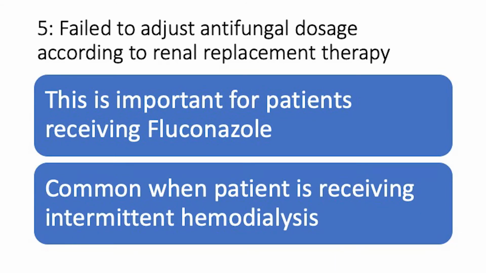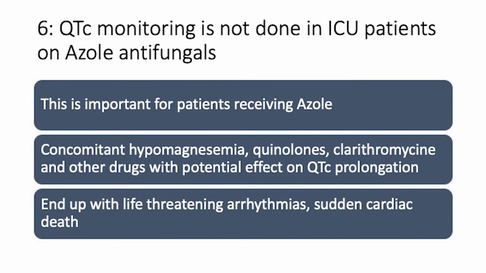It could be 10 to 12 milligram per kg per day, or 1200 to 1600 milligram of fluconazole per day in a case where the patient is receiving continuous venovenous ultrafiltration, right? So this is very important: according to the renal functions, you need to look into your antifungal dosage daily, and you have to adjust your antifungal administration according to the renal replacement therapy. This is very important for clinicians to understand.